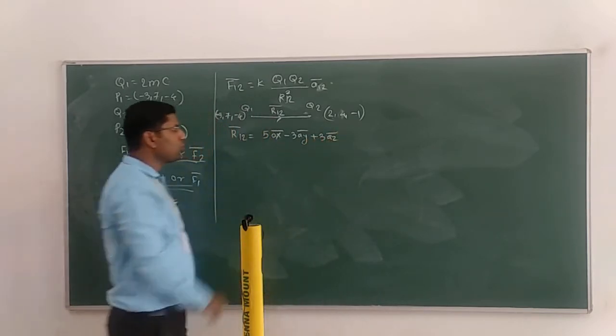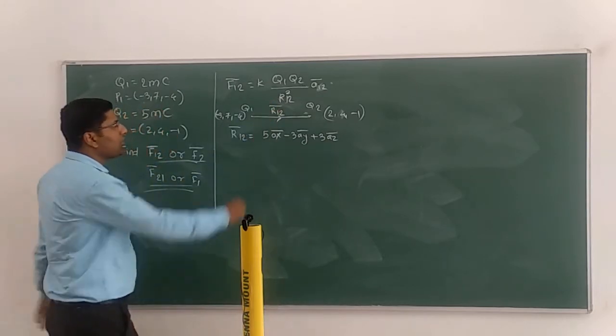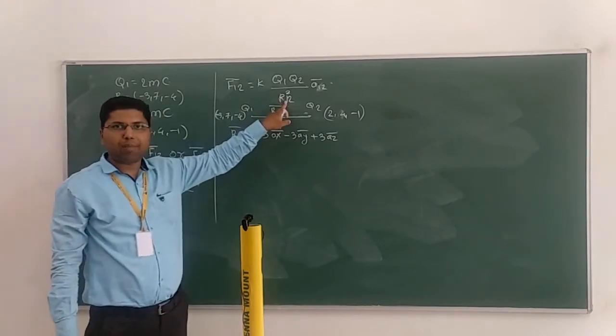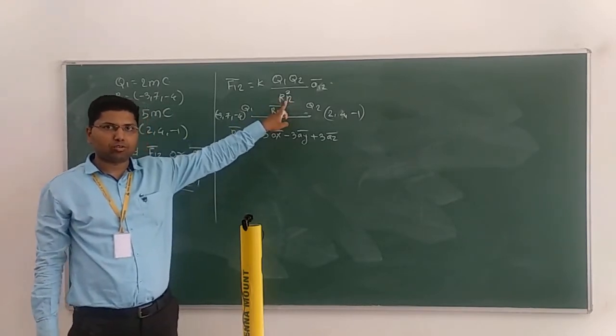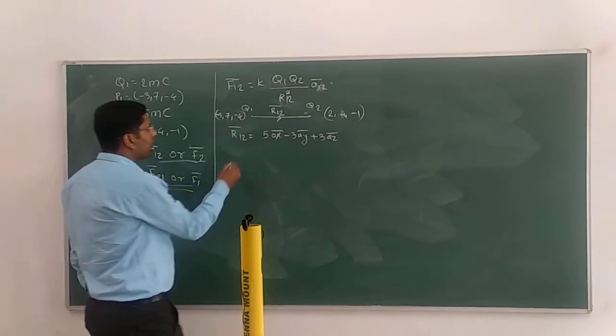So that is R12 bar. But what about R12? R12 is the magnitude. We have to calculate the magnitude for the force.